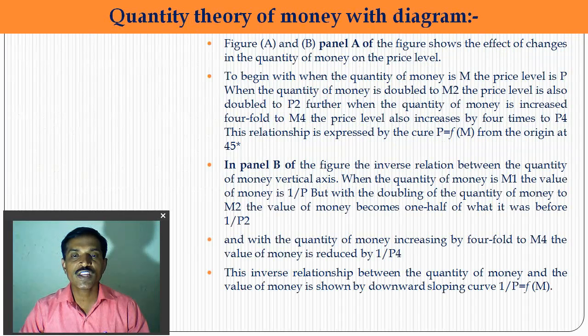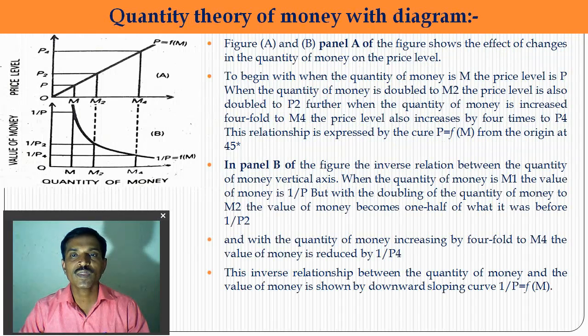So we can explain Fisher's quantity theory with this diagram. There are two panels, A and B, which show that they begin with the quantity of money M and the price level P. When the quantity of money becomes double, meaning M2, the price level will also become double, OP2, and when the quantity of money increases fourfold, OM4, the price level also becomes P4. The relation is expressed by this line, P is a function of M. This 45-degree angle line OP explains the direct relation between the money supply and price.